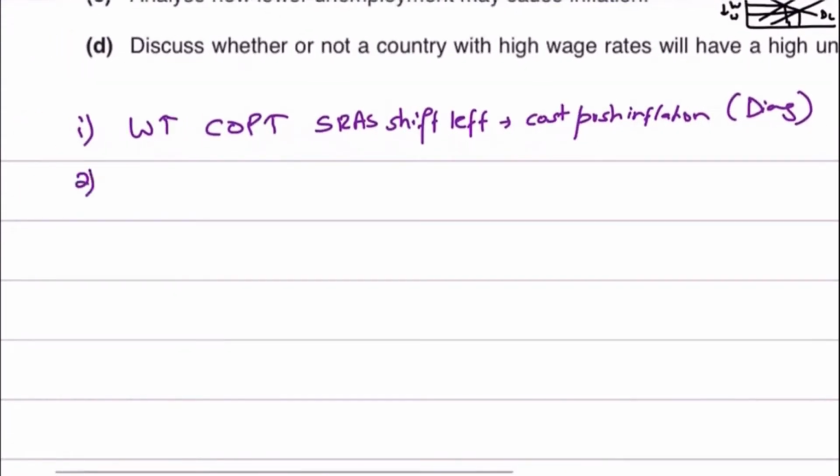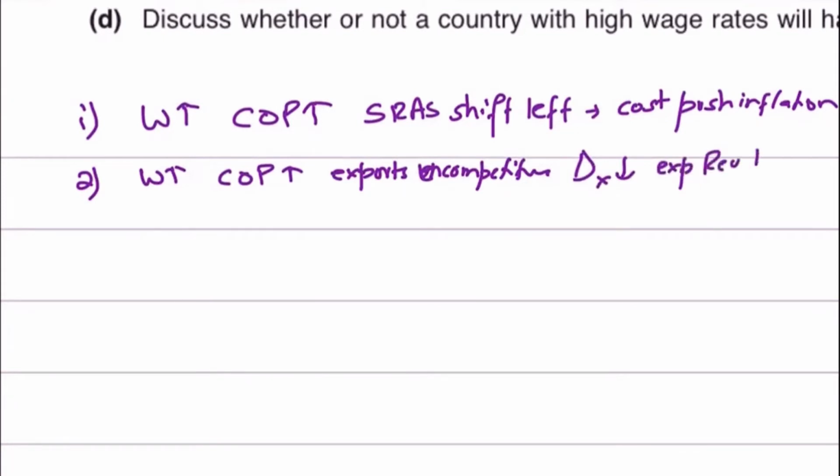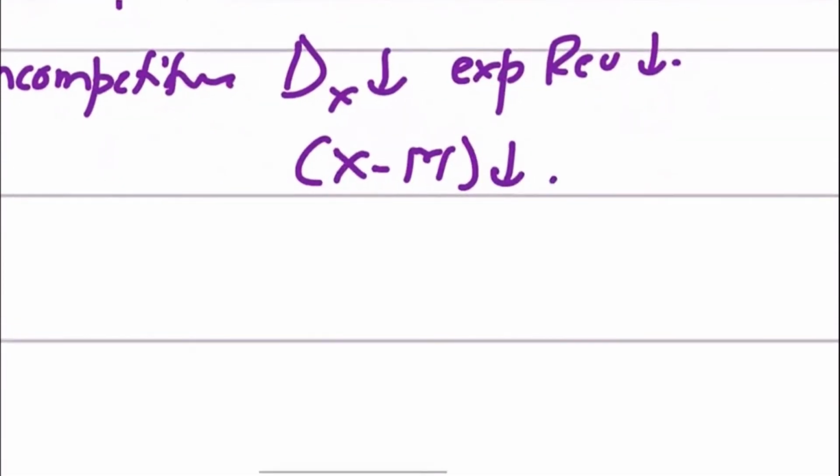Also, if the wages are higher and your cost of production is high, it would make your exports uncompetitive as well. Because if the cost is going up, your exports would become uncompetitive, won't they? So try to think and establish the connection with other points as well. Higher cost of production would make your exports uncompetitive. If your exports become uncompetitive, your demand for exports will go down and your export revenues would then go down. It means that your net exports will go down. And we know that net exports is a component of aggregate demand. So aggregate demand is going to fall.